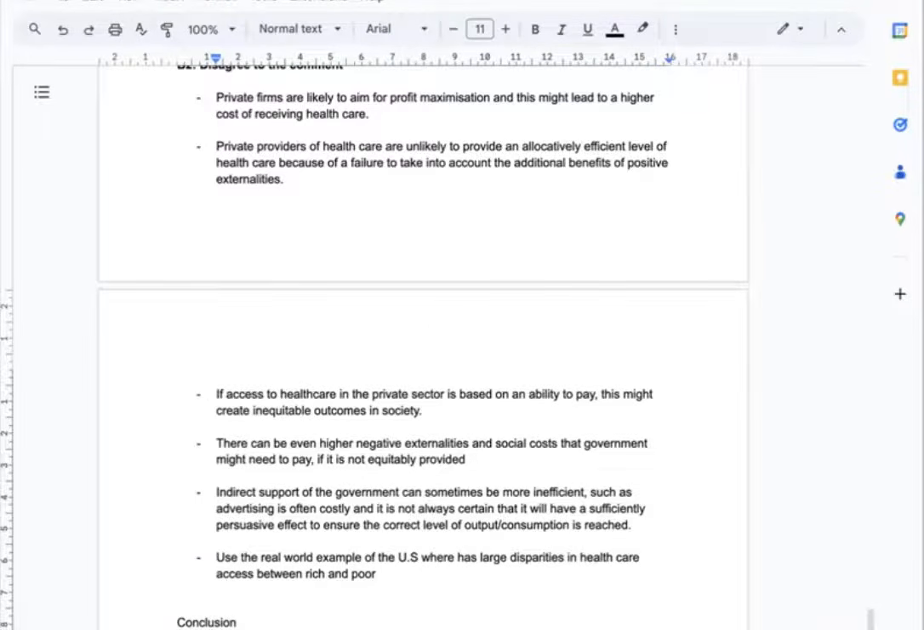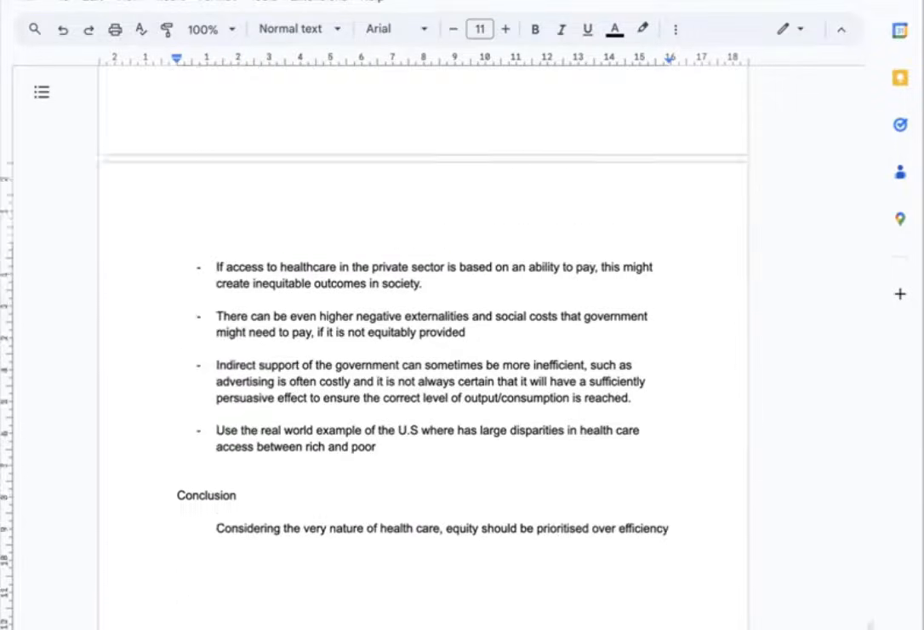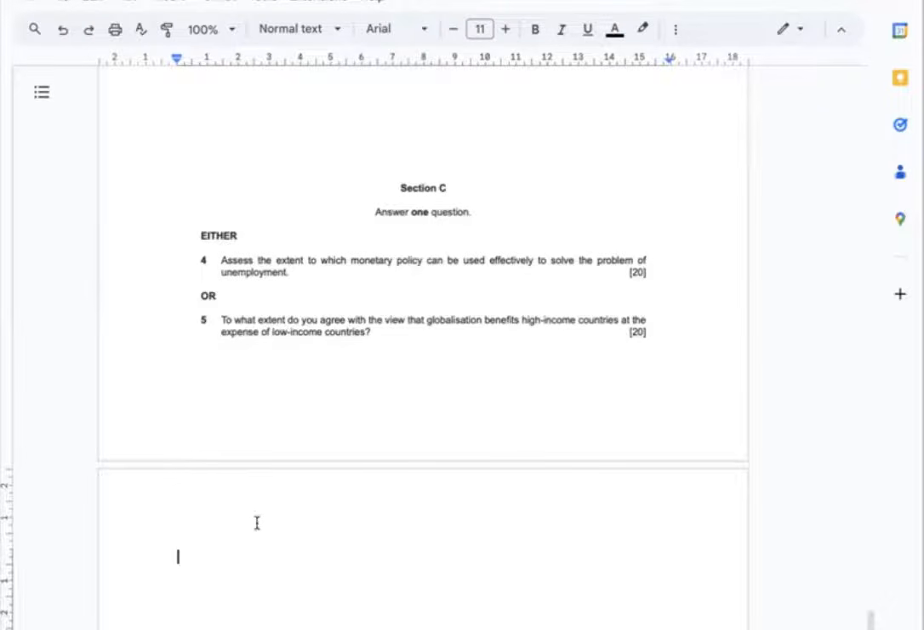My conclusion will say that considering the very nature of healthcare, probably equity should be prioritized over efficiency, presumably, yes. For section C, I'm gonna go for question 4.